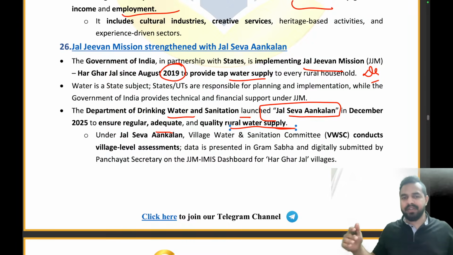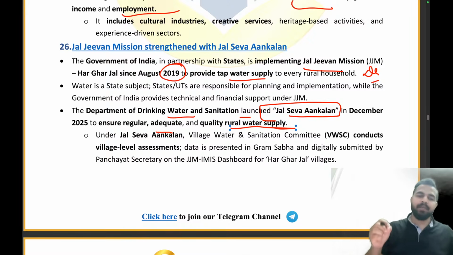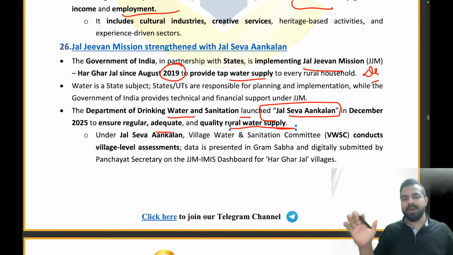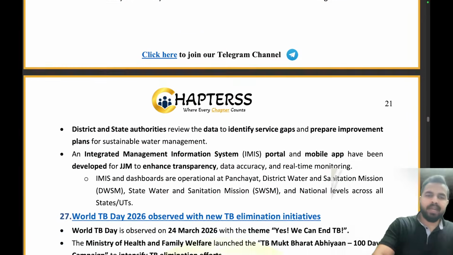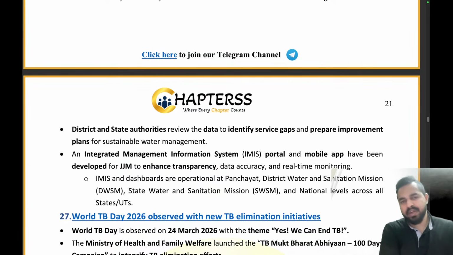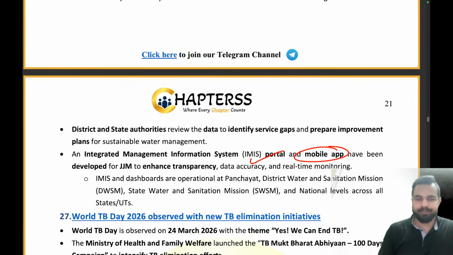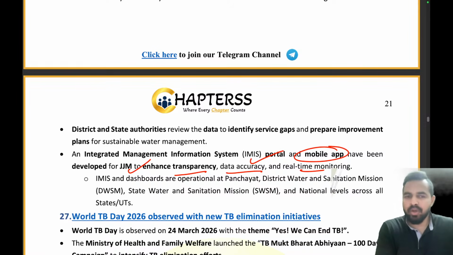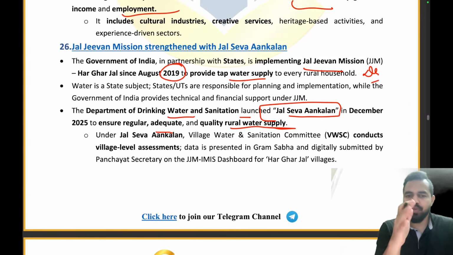Clear everyone? Under this, the Village Water and Sanitation Committee will conduct village level assessments. Data is presented in the Gram Sabha and digitally submitted by the Panchayat Secretary on the JJM IMIS dashboard for the Har Ghar Jal villages. Clear everyone? I hope this is clear to everyone. And for that we also have an Integrated Management Information System portal and a mobile app, which has been developed for Jal Jeevan Mission to enhance transparency, data accuracy and real-time monitoring. Clear to all of you? So Village Water Sanitation Committee, please remember this.